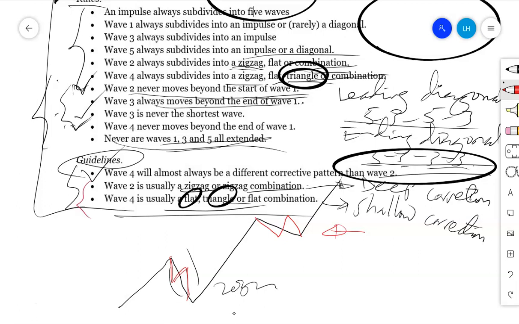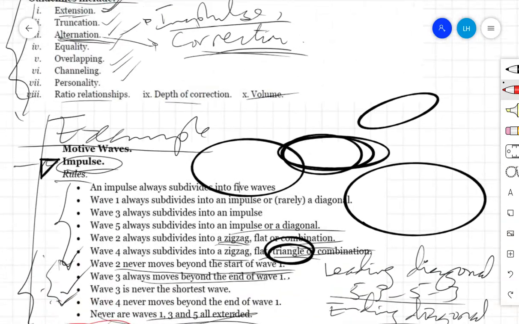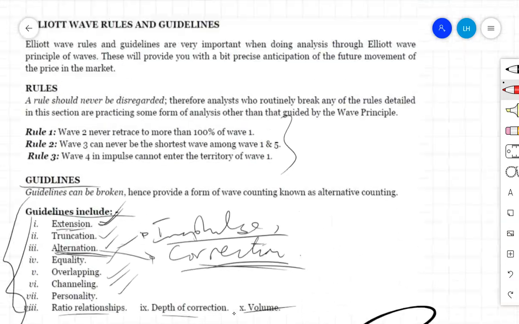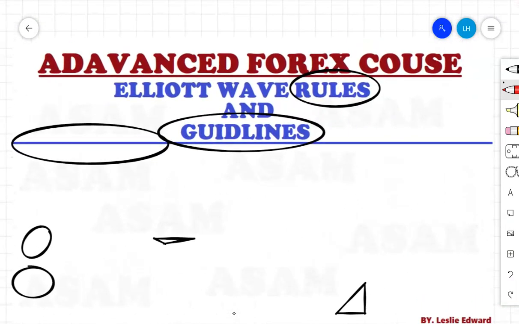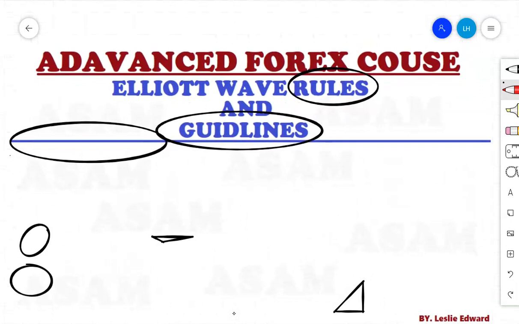These two guidelines provide us with the possible alternations between wave number 2 and wave number 4. Now, these are some of them. They are more than 10 here. We have more than 10 guidelines, a lot of them. Therefore, you must understand all of those guidelines, and you are going to understand them by subscribing to this channel and getting updates from all of the remaining sessions that are going to be released.